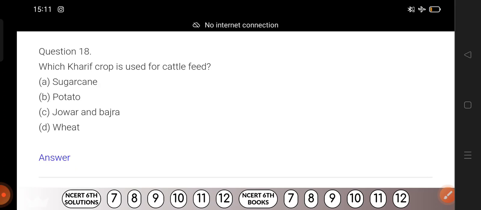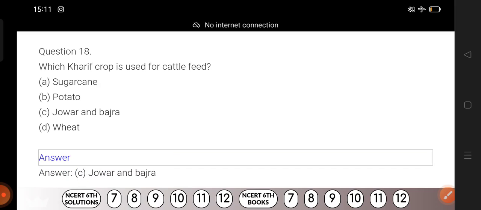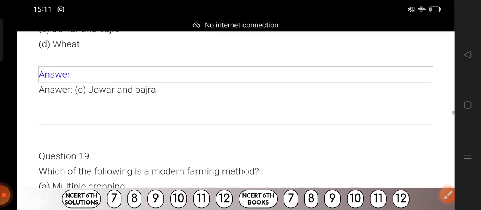Which kharif crop is used for cattle feed? Just remember the kharif crop and the rabi crop. Kharif means which is generally grown in the rainy time, isn't it? So if you have got the answer, 1, 2, 3. Disclose the answer. Okay, jowar and bajra.